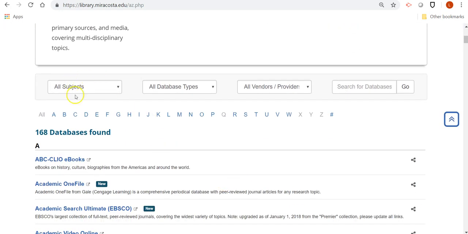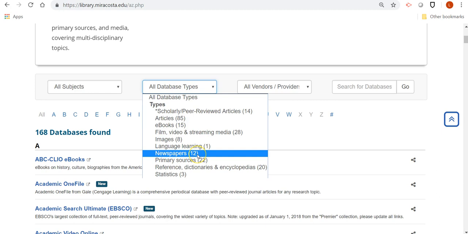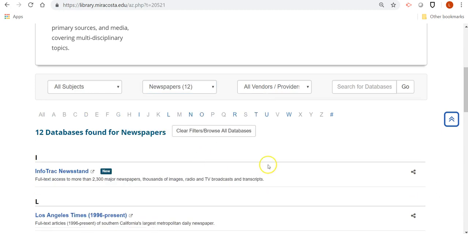But this little gray bar here is a great place to kind of narrow the types of databases. You're going to see we have 168 databases. That is a lot, and you're not going to want to go through that whole list. So what you can do is if you click on the drop down of all database types, you can actually look for specifically news sources.